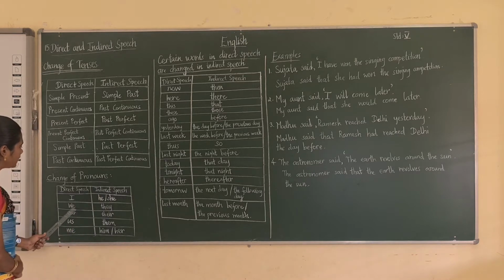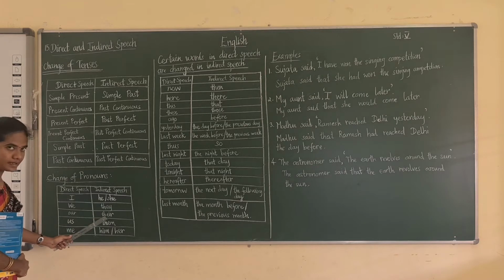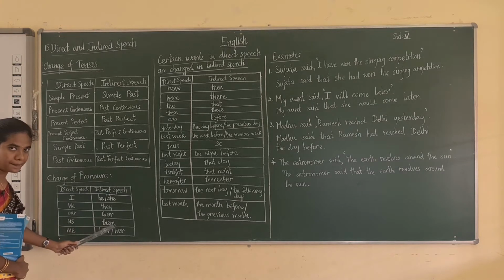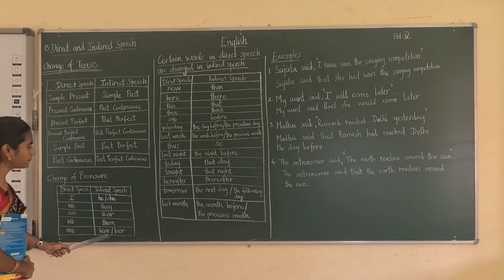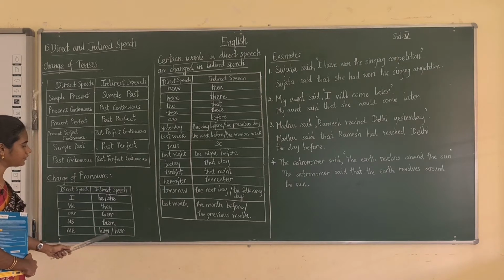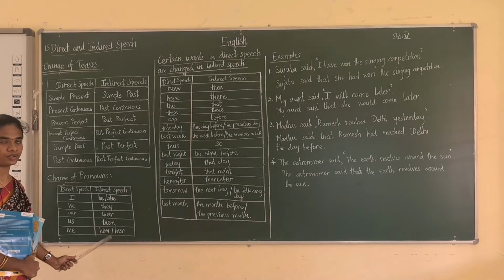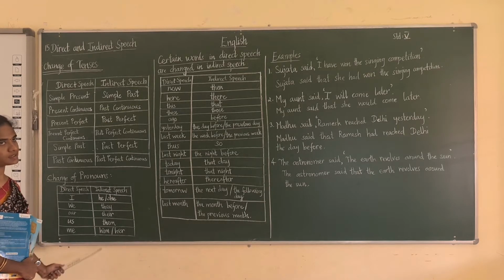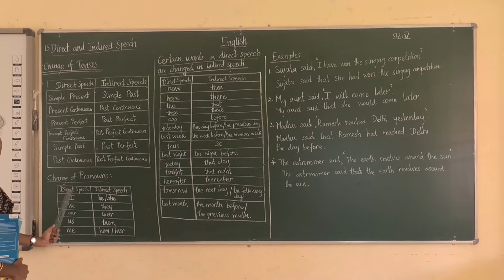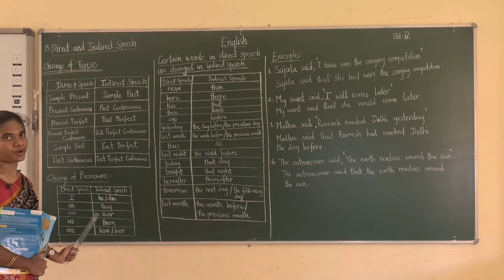The next, we is changed into they. Our, their. Us, them. Me, him or her. If it is a boy, him; if it is a girl, her. Me is changed into him or her. You can write anyone according to the sentences. This is all about the change of pronouns. You have to change the pronouns.